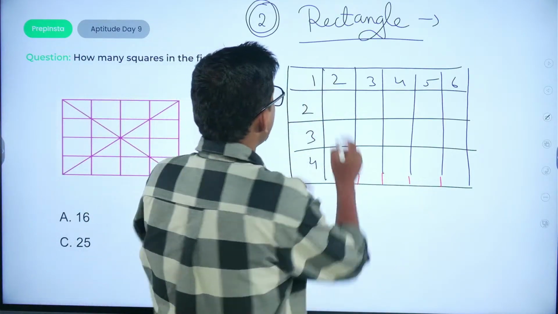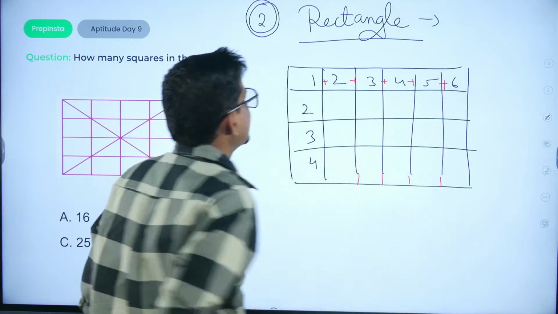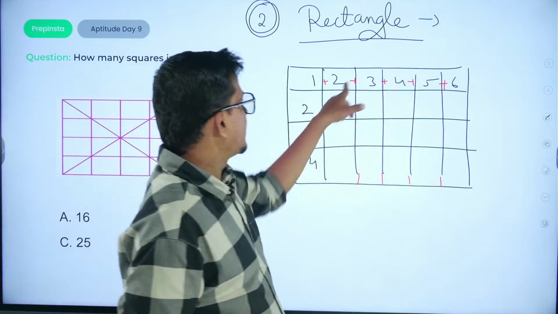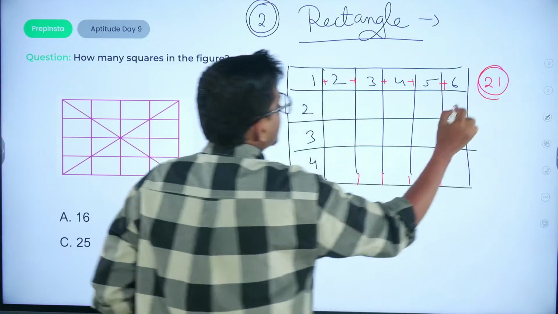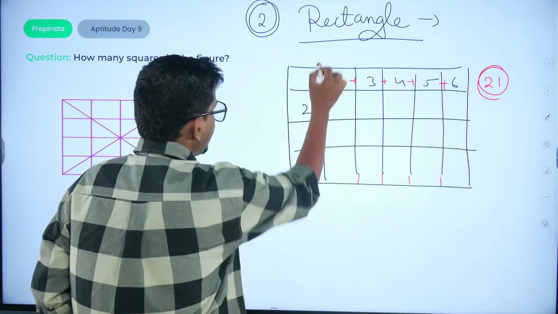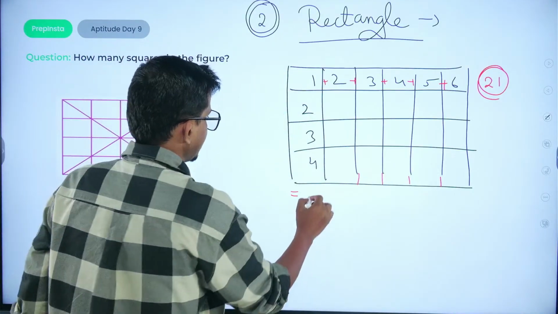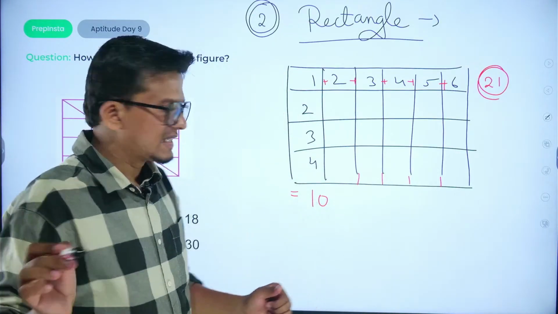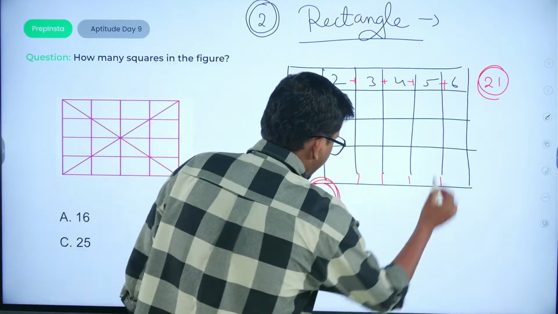So 1 plus 2 plus 3 plus 4 plus 5 plus 6. So it would be 3, 6, 10, 15 and 21. And just count here the number of columns: 1 plus 2 plus 3 plus 4, that is 10. Next step would be to take the product.